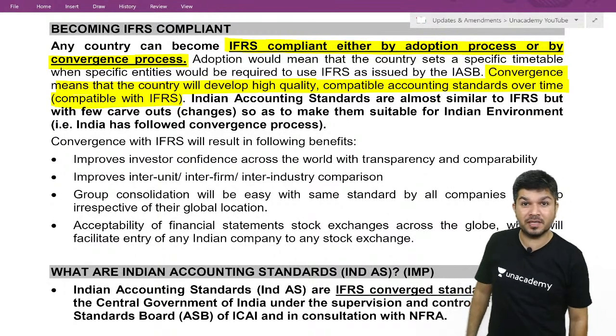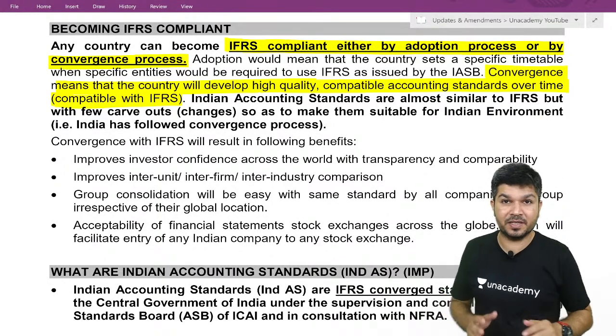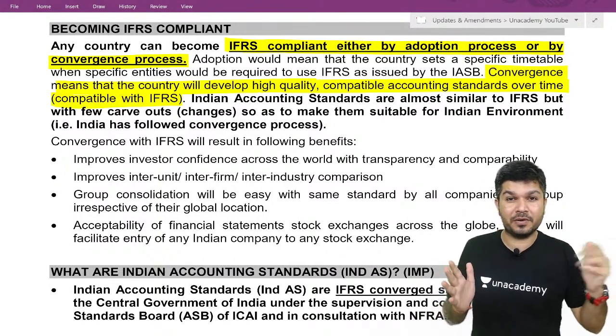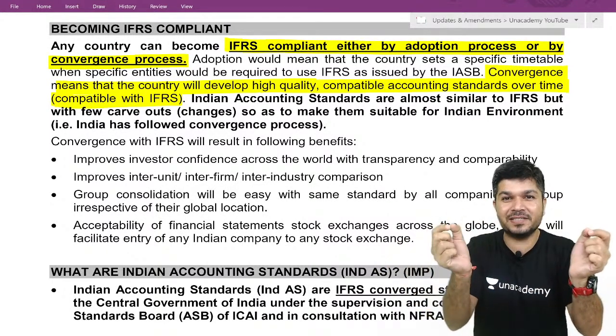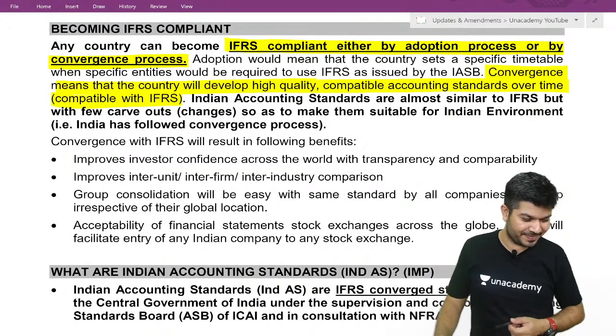I want answers from you. If your answer is adopt, write down A. If your answer is converge, write down C. Don't write the full word, but at least one letter you can write.